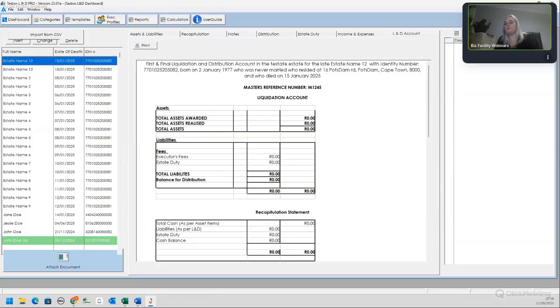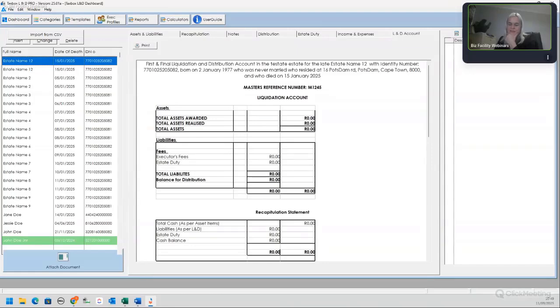Okay. So Joey, can you export the L&D, insert or change something on the L&D, insert a note, or a co-executor? That's like 4 questions in one. I hear you. The co-executor is an important thing. For now, if you want to include the co-executor, include it in your notes that is then pulled into the L&D account, like I showed you, where you tick that little box, until we've actually added that functionality. It is now in our next steps.